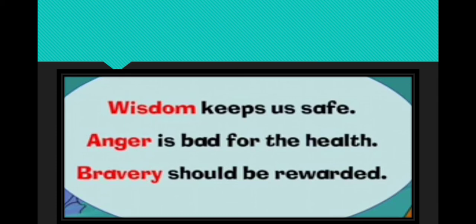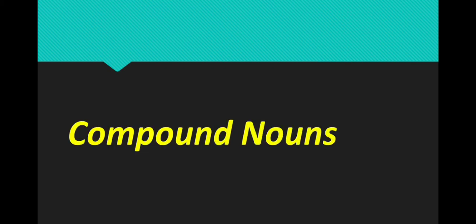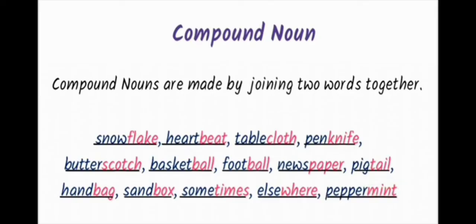So now we'll discuss compound nouns. What are compound nouns? Compound nouns are made by joining two words together. It means some nouns are formed by joining two words. So nouns that are formed by joining two words together are called compound nouns, like snowflake, heartbeat, tablecloth, penknife, butterscotch, basketball, football, newspaper, pigtail, handbag, sandbox, sometimes, elsewhere, peppermint. So these are the words which are formed by joining two words together.